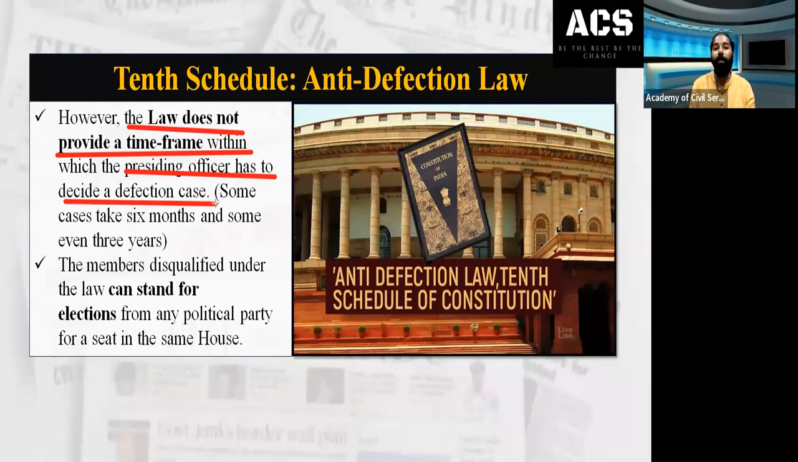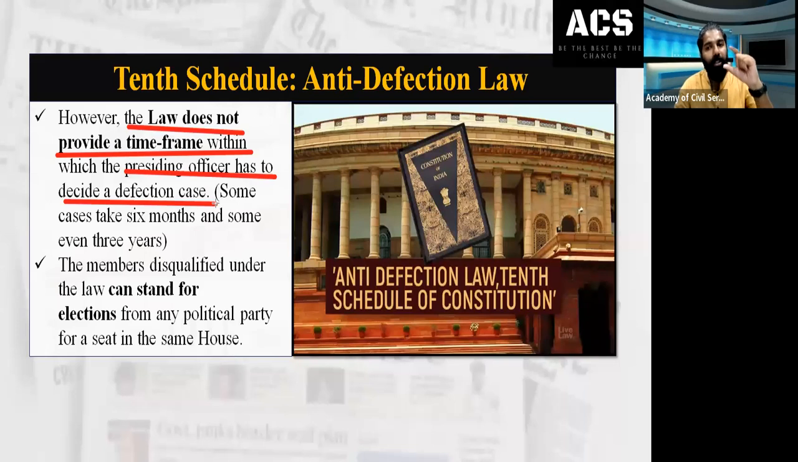So there is no time limit within which a speaker or chairperson must decide on a defection case. Some cases take 6 months, some cases have even taken 3 years. So that is again one of the critical points about the anti-defection law. When a Mains question is asked, "critically examine the implications of the anti-defection law," this point you can use.